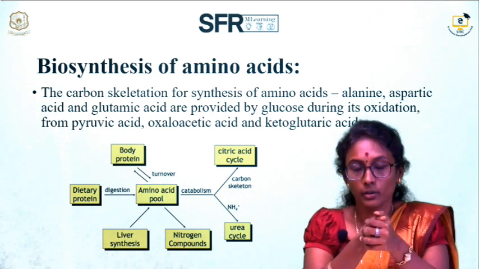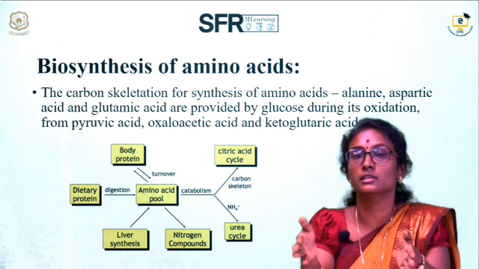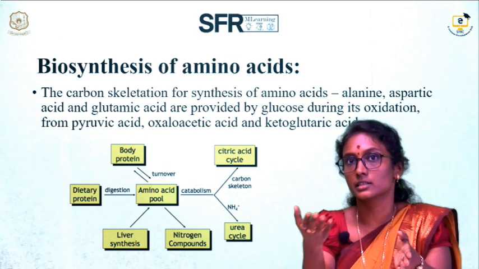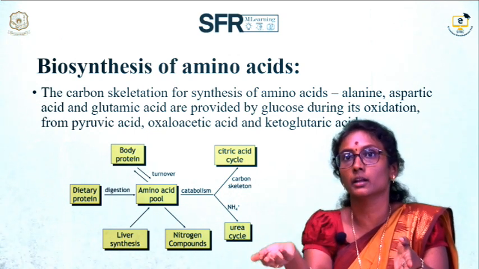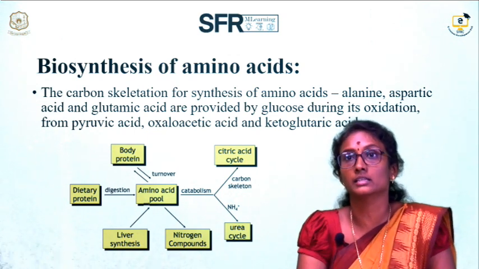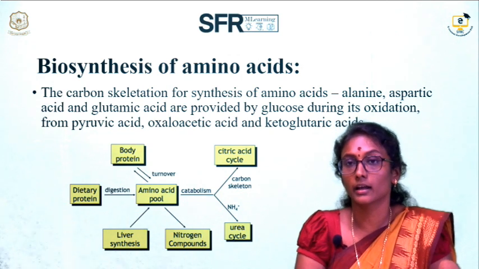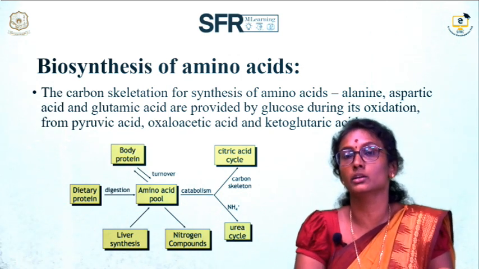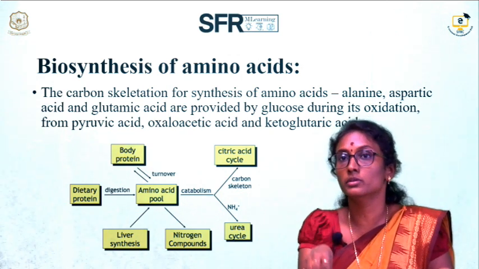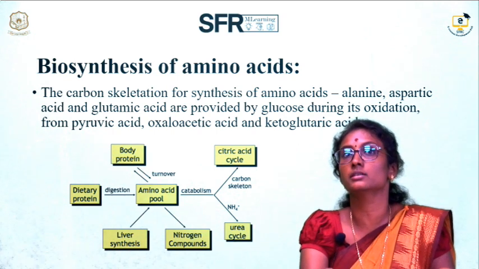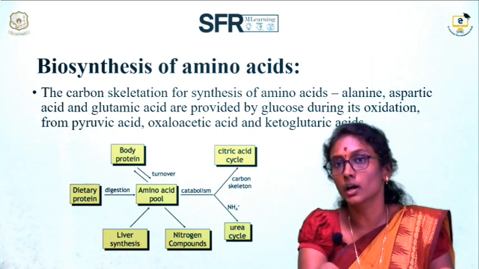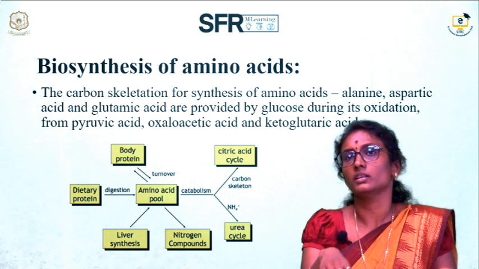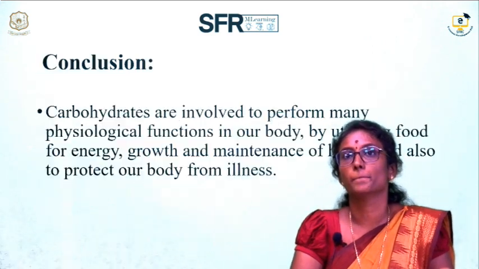The glucose is oxidized and enters the cyclic reactions of pyruvic acid and, in the Krebs cycle, oxaloacetic acid and alpha ketoglutaric acid. The amino acids like alanine, aspartic acid and glutamic acid are produced from these metabolic byproducts of glycolysis. So carbohydrates are involved in the synthesis of amino acids.